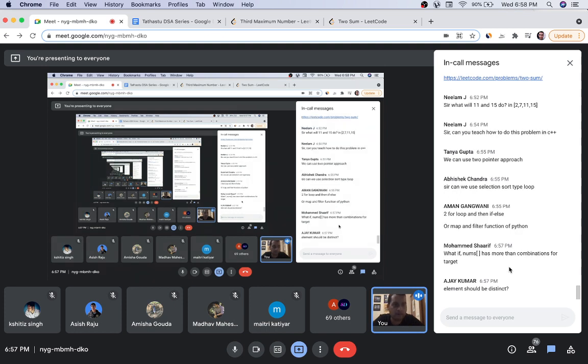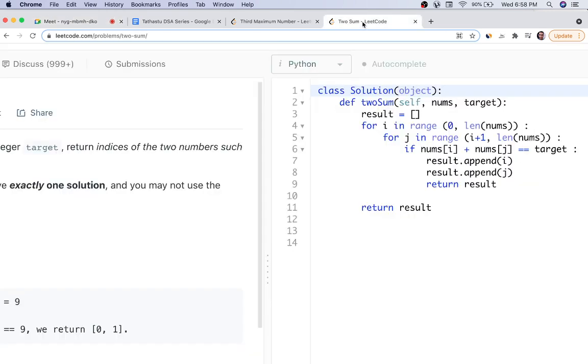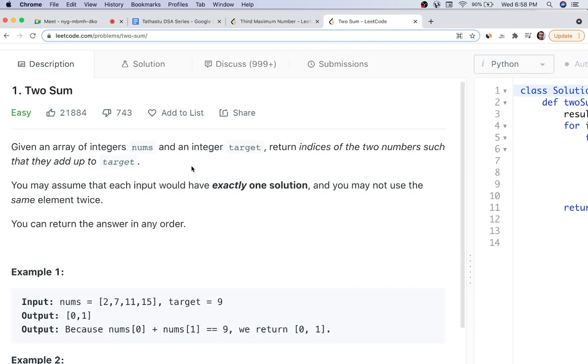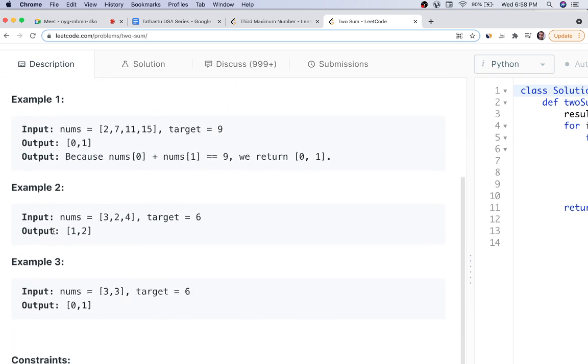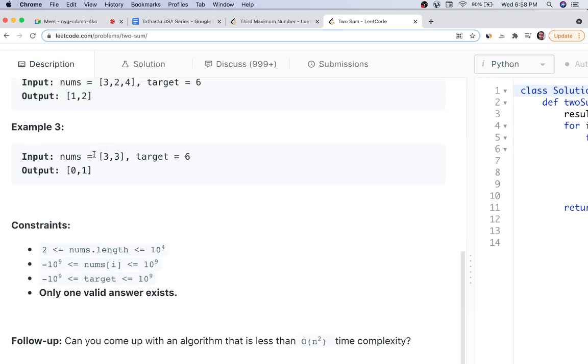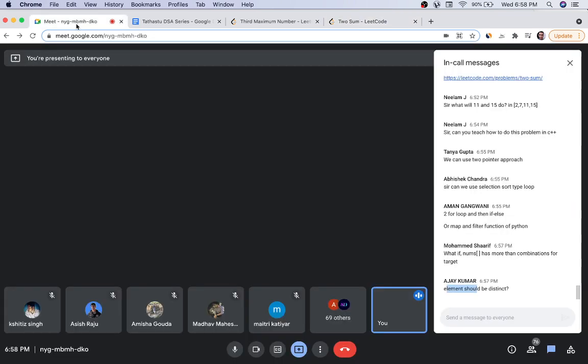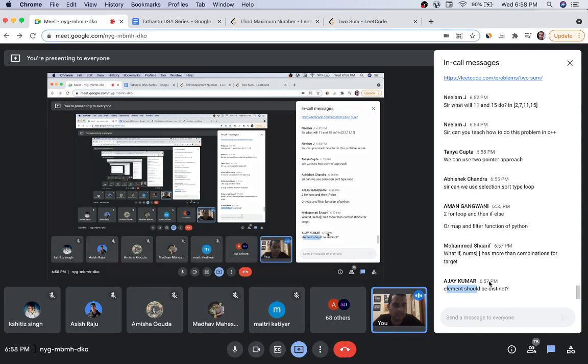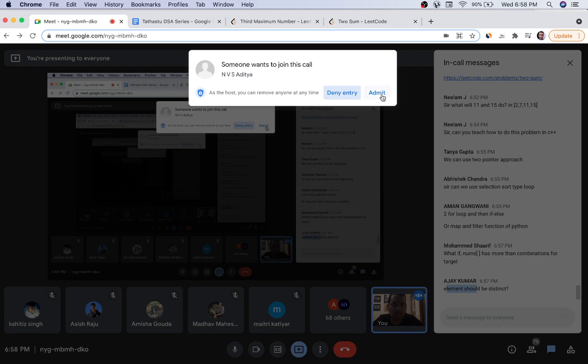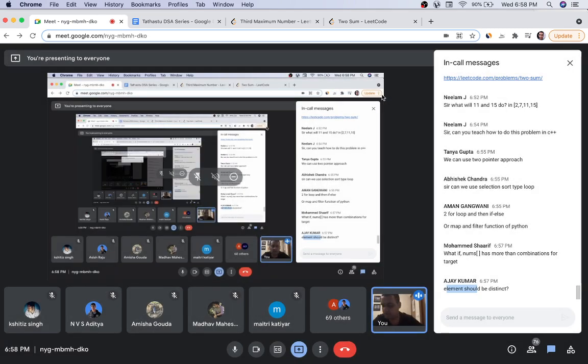So it's very important you try on your own. Yeah, elements should be distinct, I think it's mentioned, no duplicates. Actually, there will be duplicates, as you can see in the third example: 3 appears twice. So elements can be the same as well. Distinct or same is not given, so we have to tackle both conditions.